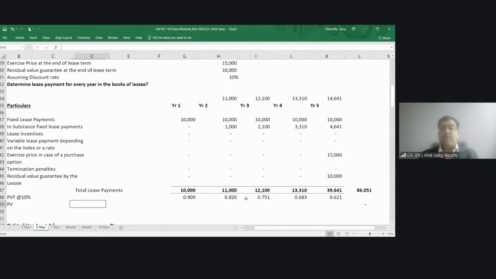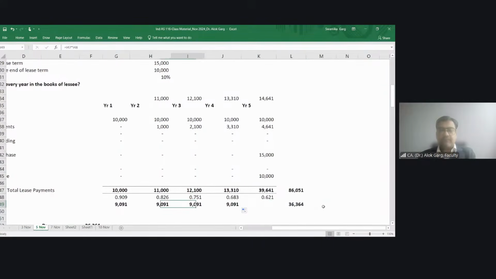Okay. Now, what is my present value? This multiply by this. Okay. This multiply by this, right? This is my present value factor.